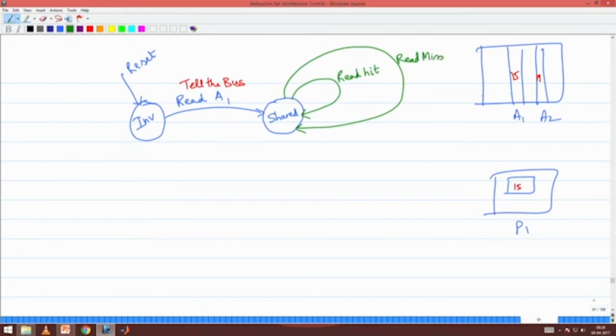When will I get a read miss? When I read A2, I tell the bus. I tell the bus when I read A2 and I get a read miss. You are getting this? Yes or no?